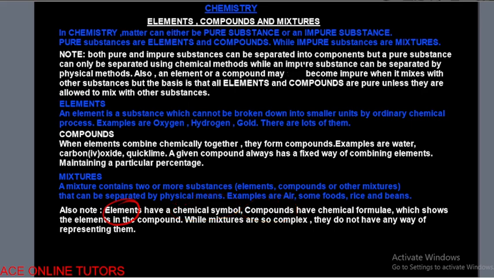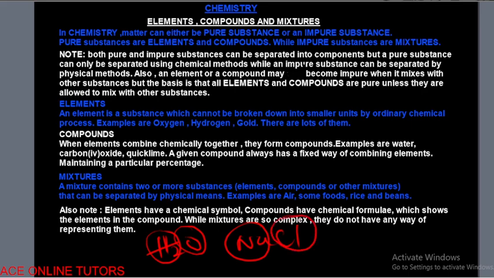What we mean by formula is that there are a lot of symbols inside it. This shows the elements in that particular compound, just like water. So this is to show us that inside water we have hydrogen and oxygen. Also the same thing with sodium chloride. This is to show us that inside salt we have sodium and we have chlorine. So lots of them like that.